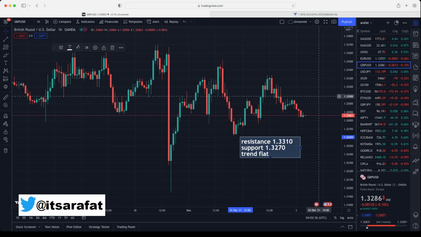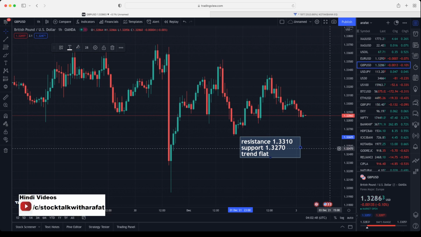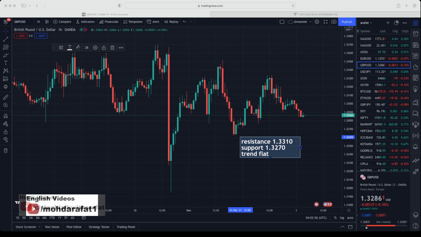Resistance stands at 33.10. If market breaks 33.10, then only we will see some fresh buying up to 33.40 and 33.70. Support at 32.70. Below 32.70, expect 32.50 and 32.30. Currently, pound is in weak zone, flat zone, so trade accordingly. I will also refresh these levels around data.